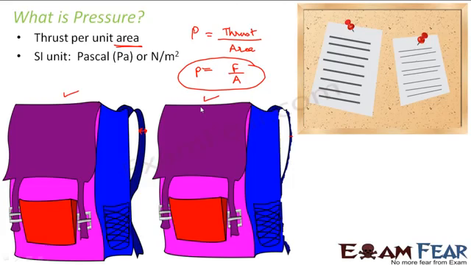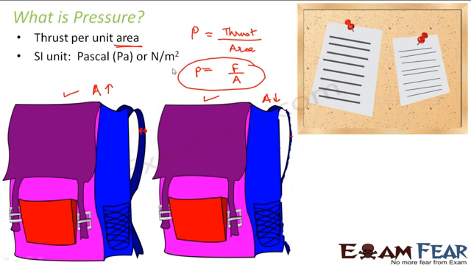But if you compare the two situations, in both cases you are carrying the same amount of load. The amount of things present in the bag is the same in both cases. It is just the area of the strap which is changing. So what is happening in this case? The area which is in contact with the body is more. In this case, the area is less.